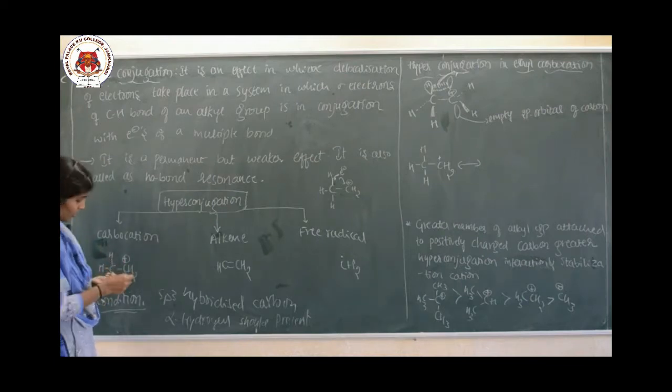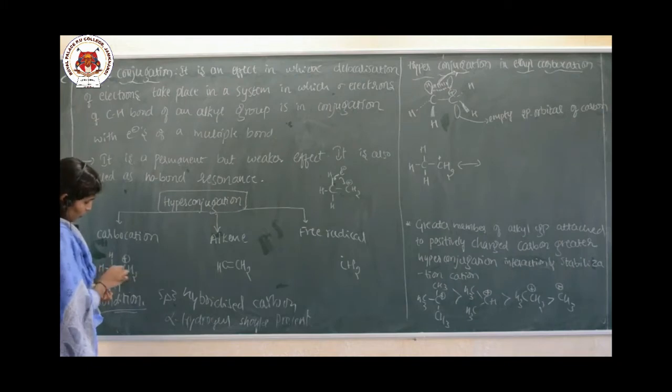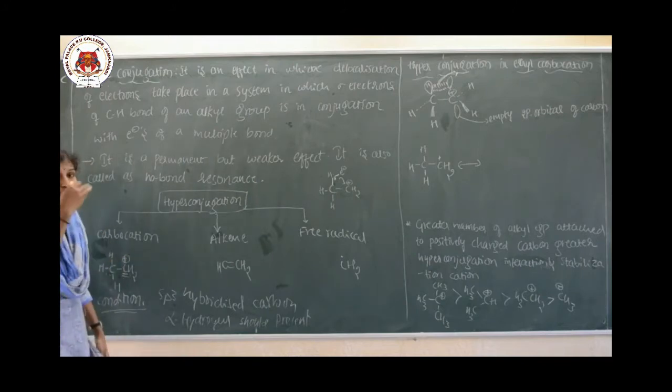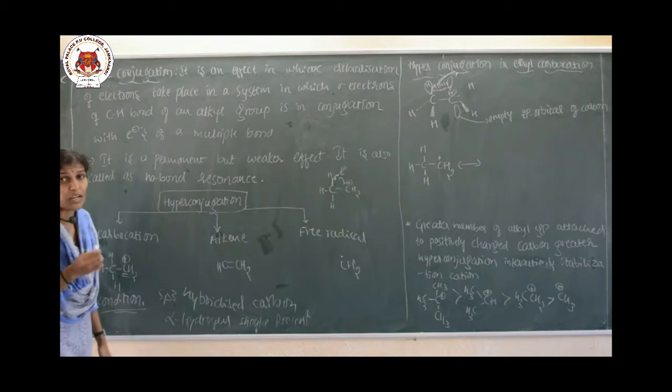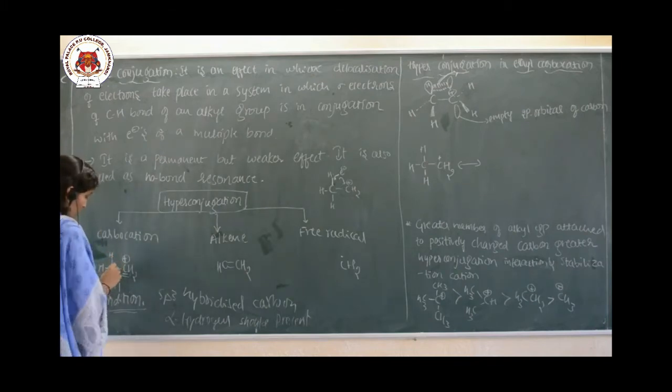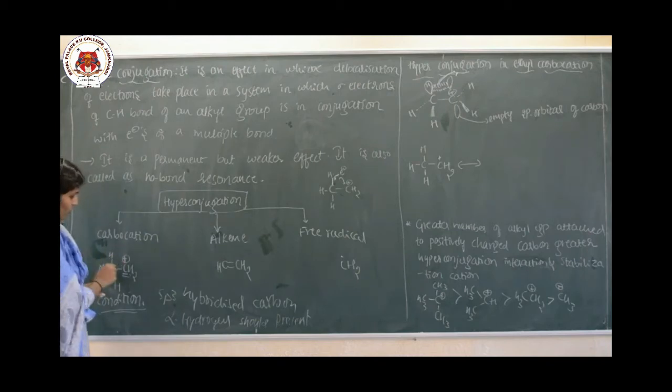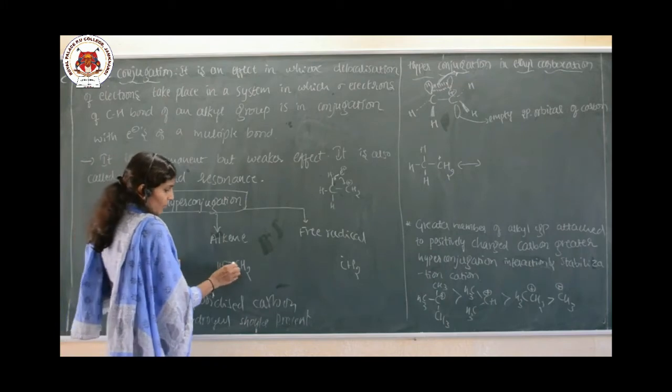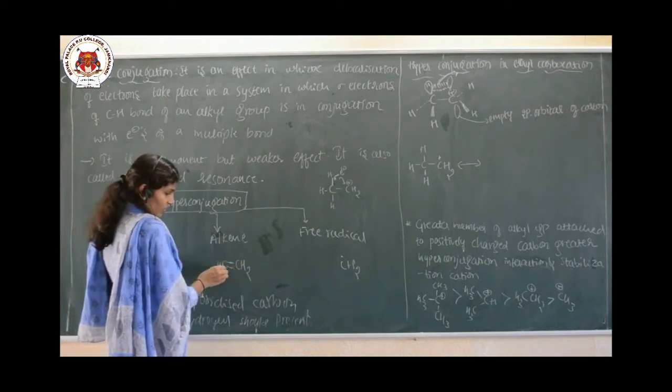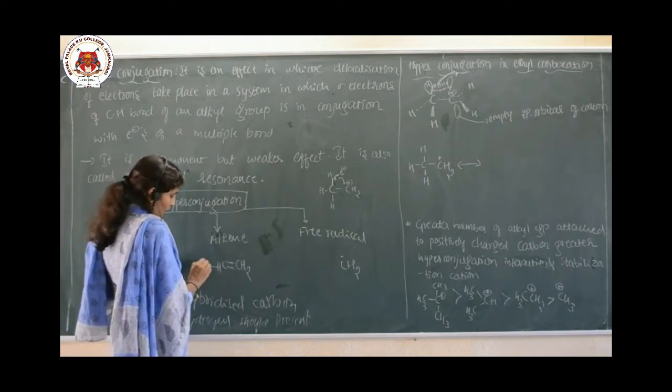Are you getting my point? The carbon which is attached directly to the positively charged carbon is called the alpha carbon, and the hydrogen attached to the alpha carbon is what we call the alpha hydrogen. It has the alpha carbon and the alpha hydrogen. Then in an alkene, as you know, there will be a double bond, and this system should attach to